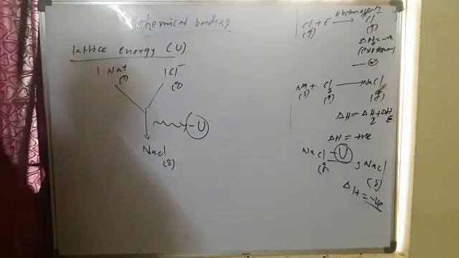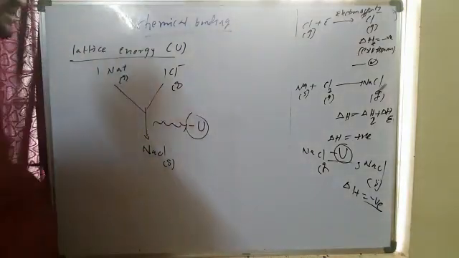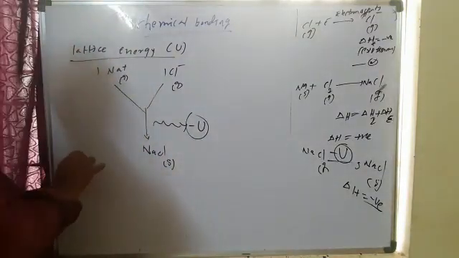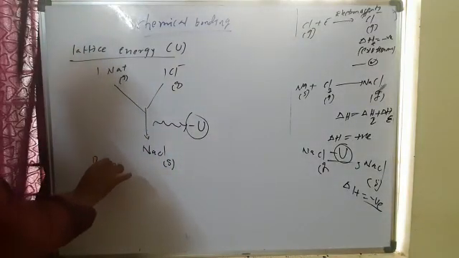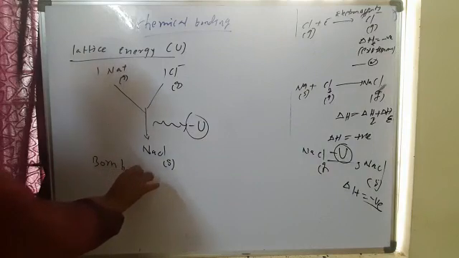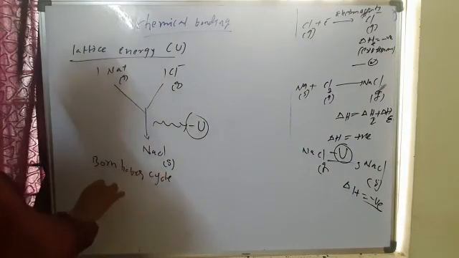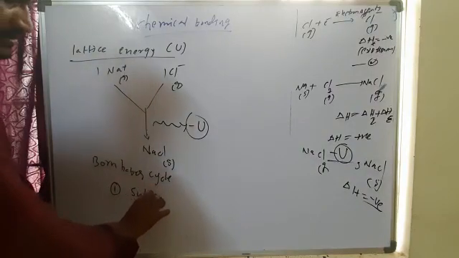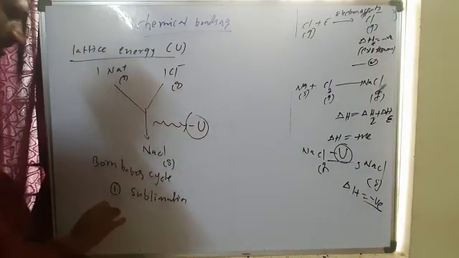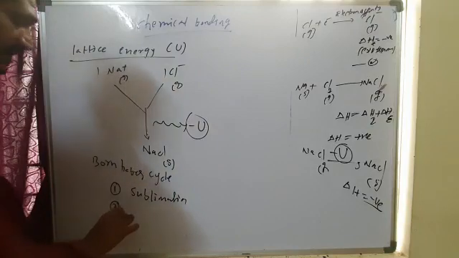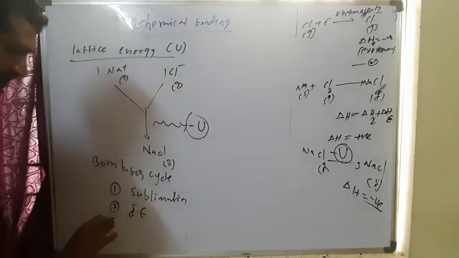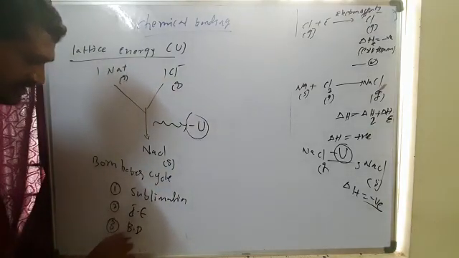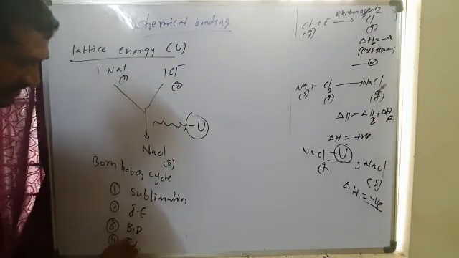So what types of processes are involved in the Born-Haber cycle? Number 1, sublimation. Number 2, ionization. Number 3, bond dissociation. Number 4, electron affinity.